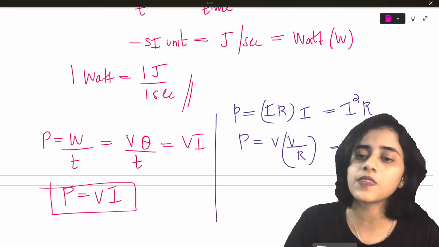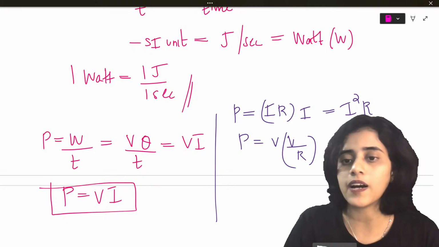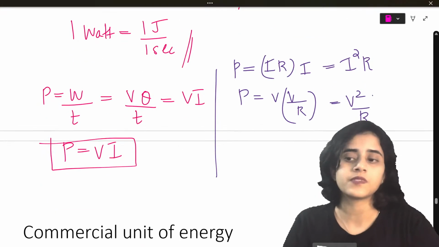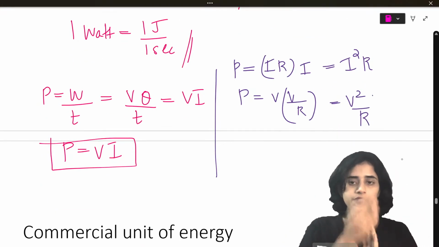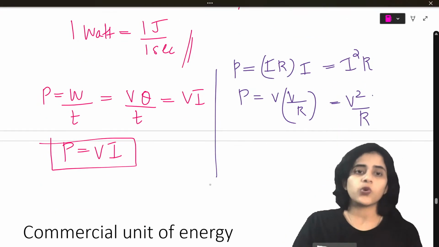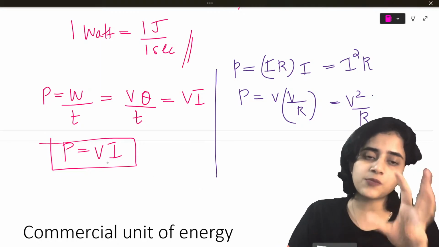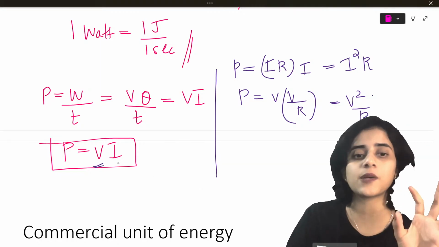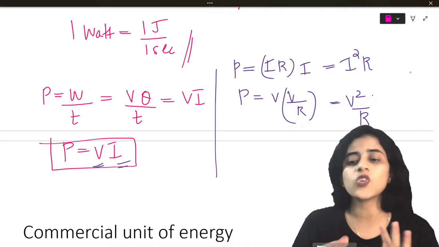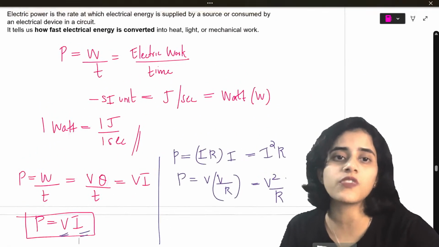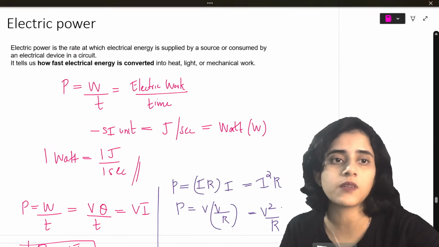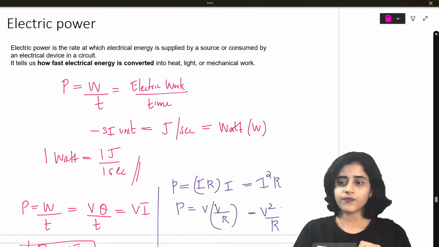So this will be V square by R. Do you understand this part? What did I do? In the formula VI, first I substituted V, then I substituted I. So I get two equations. These are all different formulas for electric power.